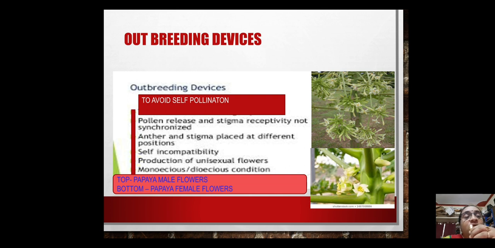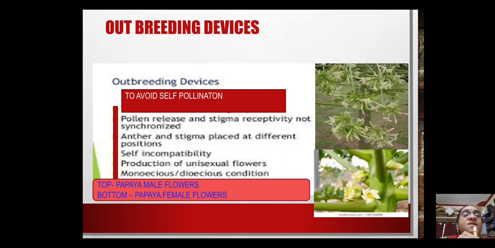So to avoid self-pollination, what are the steps taken by these flowers? You see the first point: pollen release and stigma receptivity are not synchronized. The maturity time of the anther and of the female reproductive part is different.